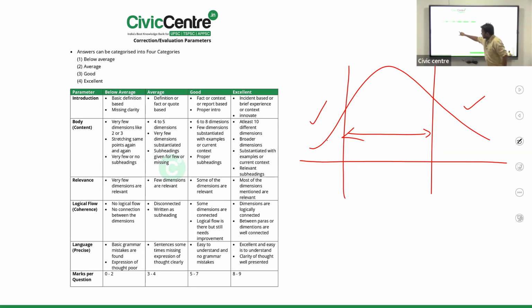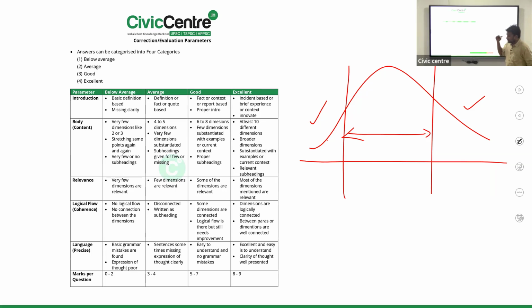Now, if you have clarity, coming to the good answers. Why are we giving a good answer? With good answers, you will be in the service zone. If you are writing, as I mentioned, you have to attempt all 15 questions and write relevant answers. That we call good answers or civil services answers.